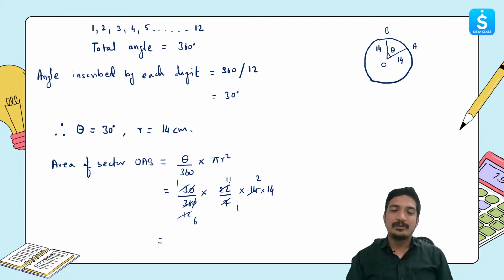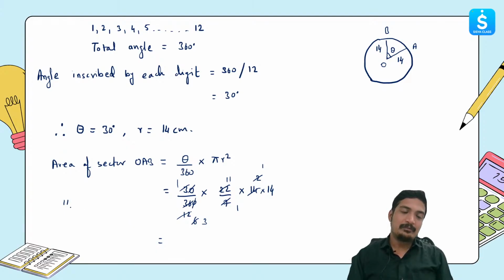So 1 into 11 is 11. 11 into 2 can be 22. Okay, we can further divide this also, so this can be 1 and this can be 3. Can we divide anything else? No. Okay, so we have 1 into 11, 11. 11 into 1 again 11, and then 11 into 14. So I'll just multiply these two numbers.